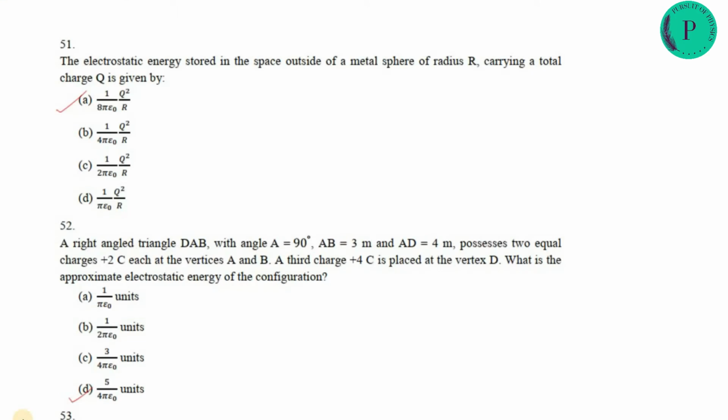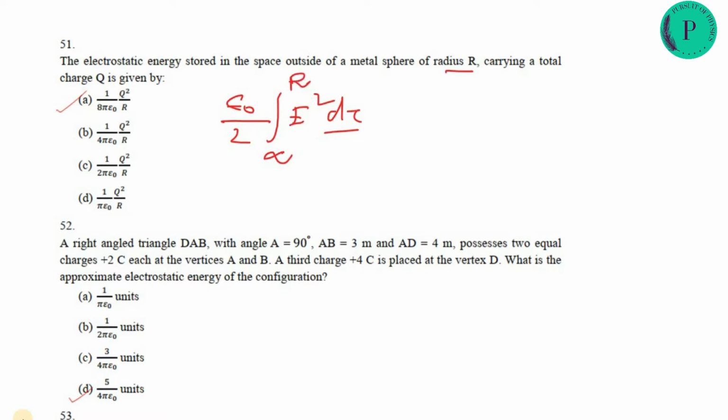There are almost 24 questions asked. First question, they are asking about the electrostatic energy stored in space outside the metal sphere of radius r. You know that its formula is epsilon 0 by 2 E square d tau, where d tau is the volume. They are asking about outside, so the range is infinity to r.